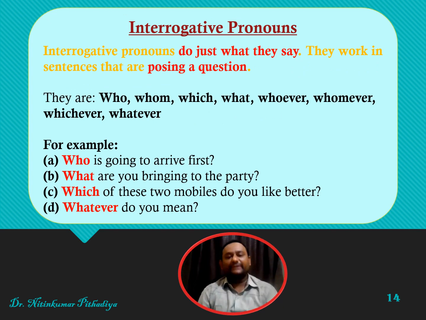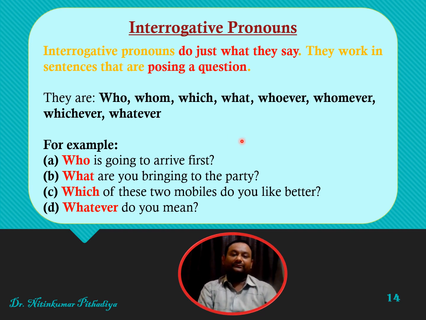Then there is interrogative pronoun. Friends, all of us know that in interrogative pronoun we generally use WH words, and generally these are used in interrogative sentences, which end with a question mark. So friends, try to remember that interrogative pronouns and relative pronouns are not the same, even though the same WH word like who is used in relative pronoun, but there who is not the who which is used here.